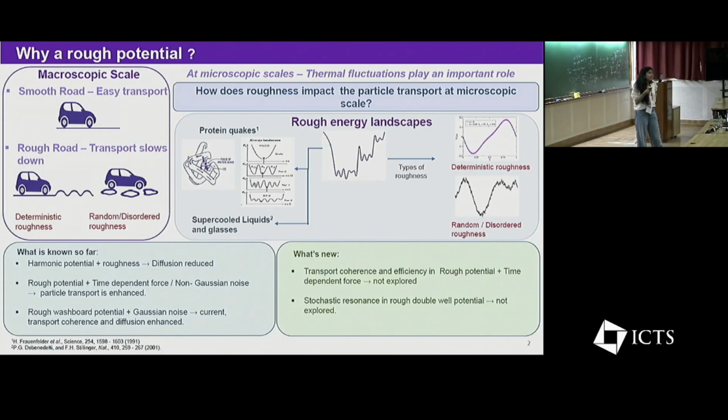And our earlier work also reports that particle current, transport coherence and diffusion are enhanced in the presence of a rough washboard potential in a Gaussian noise. So what's new in this work? Here we will explore the transport coherence and thermodynamic efficiency in a rough potential in the presence of a time dependent force, which has not been deeply explored. Similarly, we will also explore the stochastic resonance.